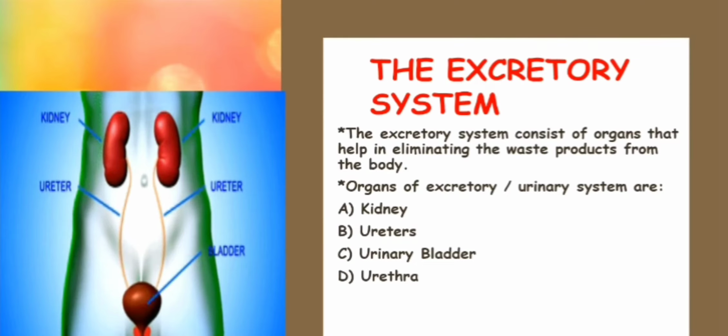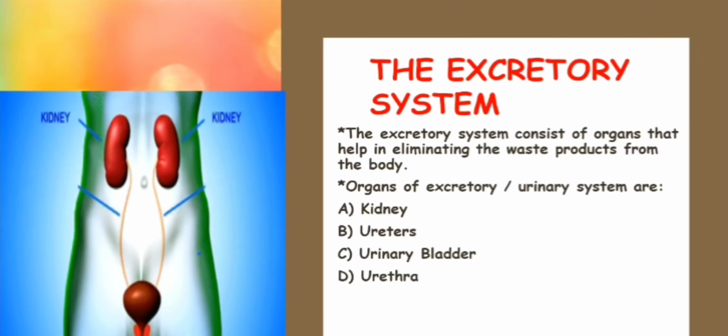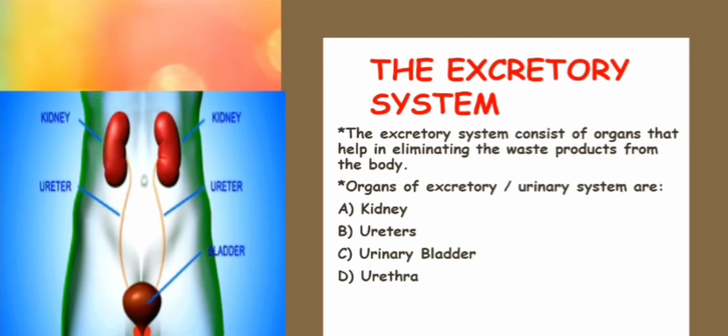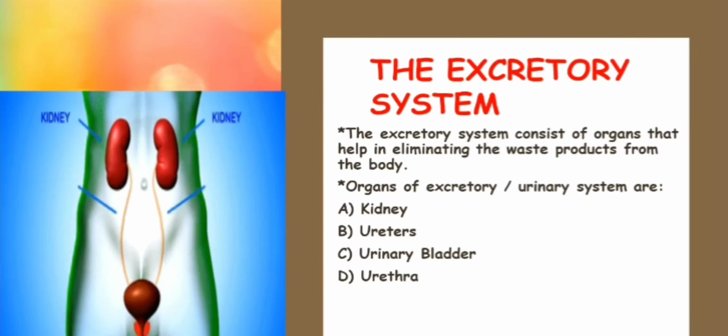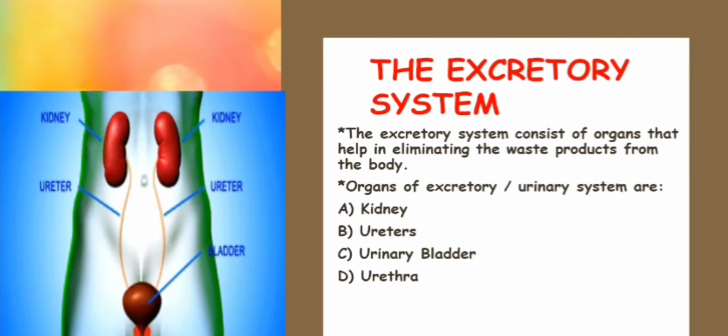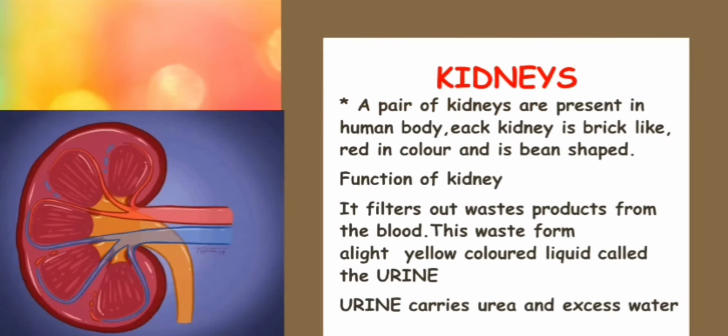As I have already explained, a pair of kidneys is present, and these are brick-like structures, red in color, and bean-shaped.